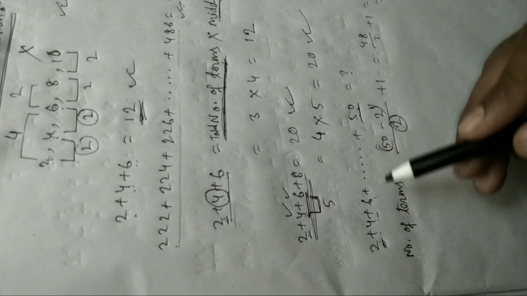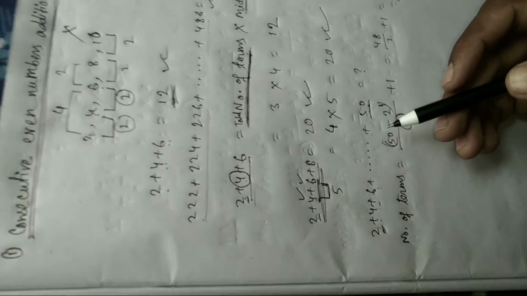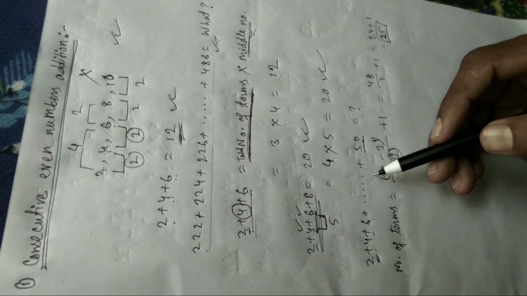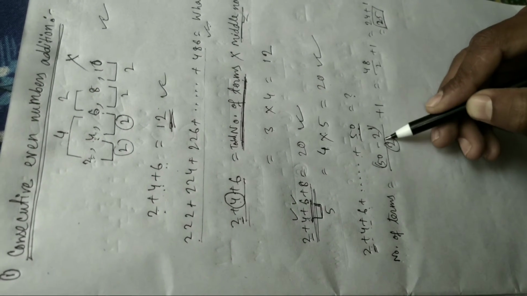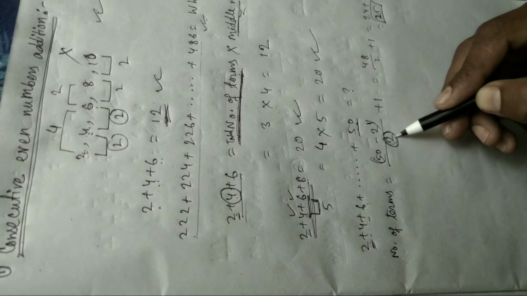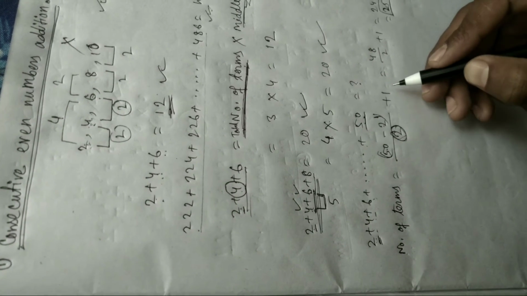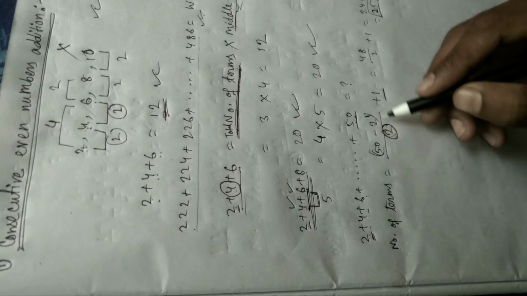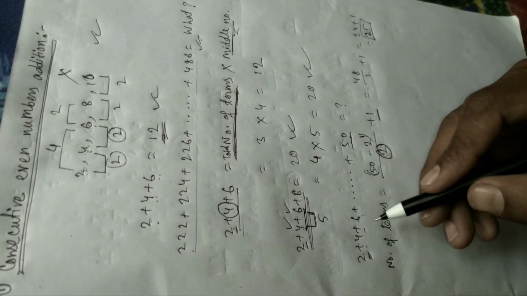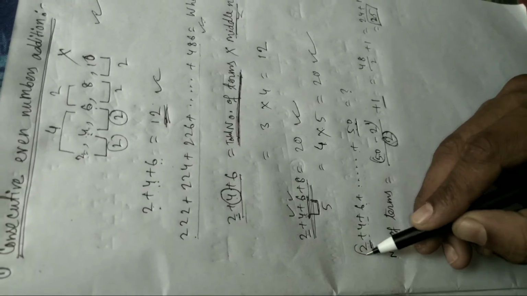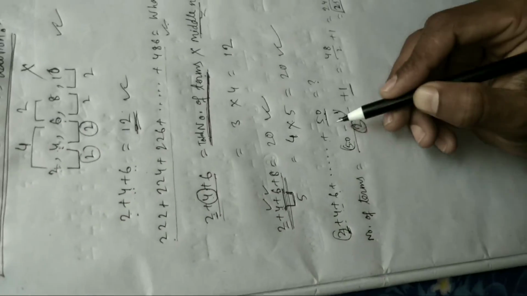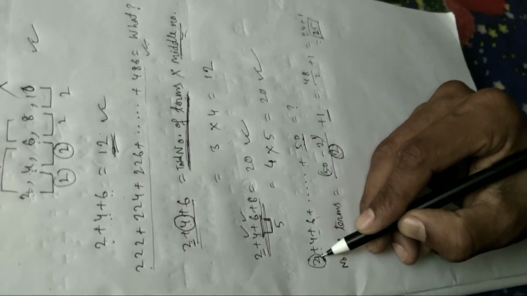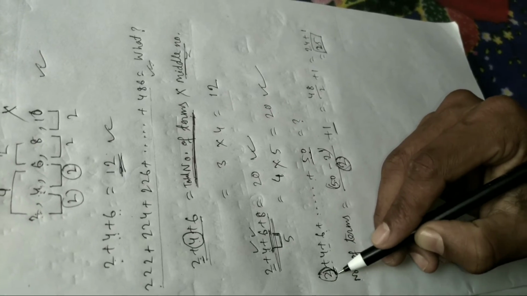From 2 to 50 there are as many odd numbers as even numbers, so we divide the subtraction by 2. Another question is why we add 1.